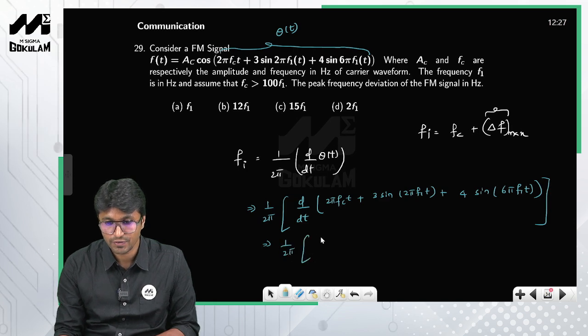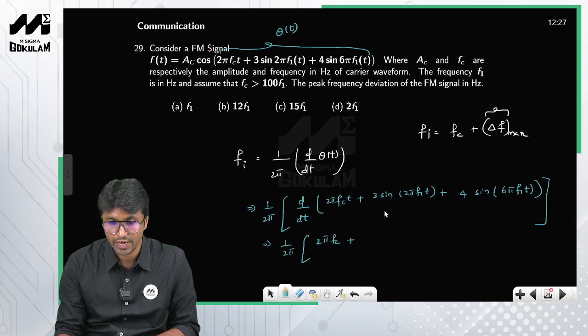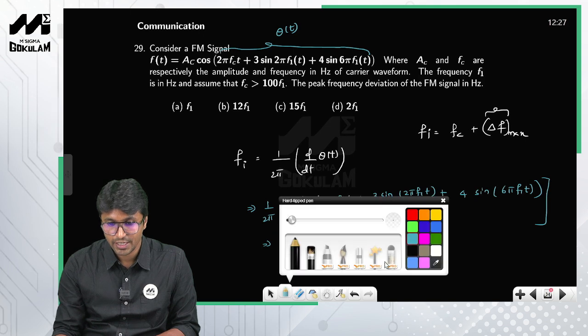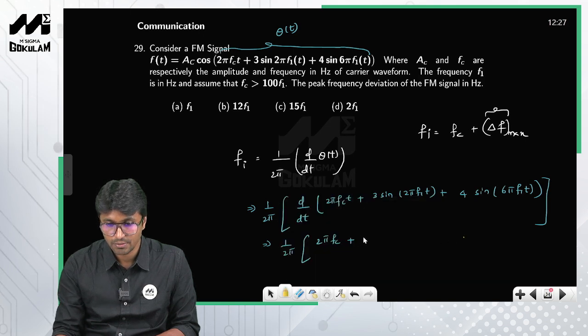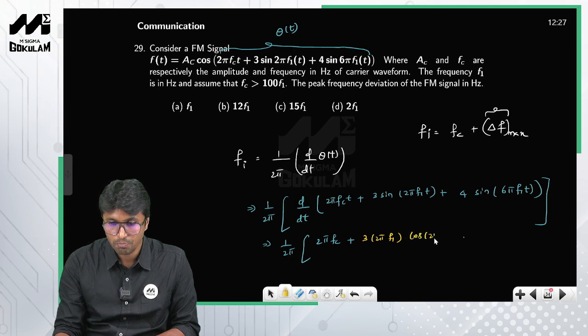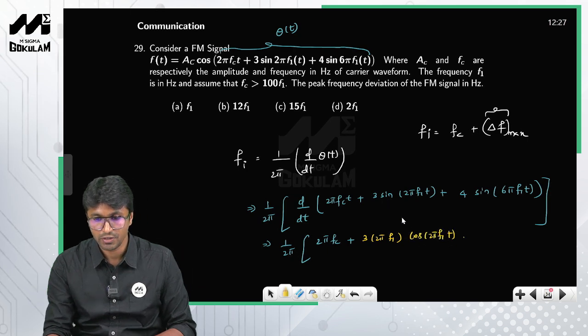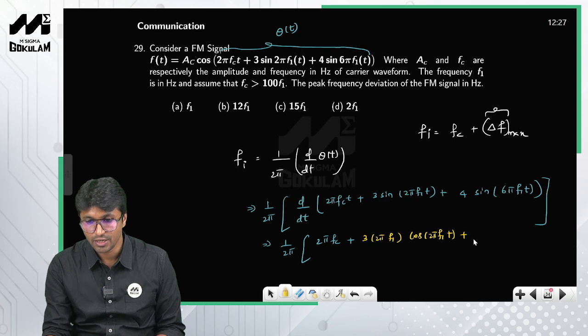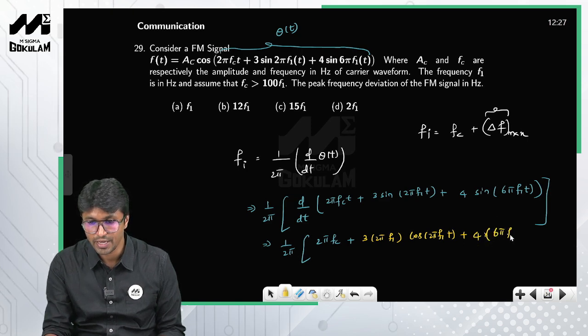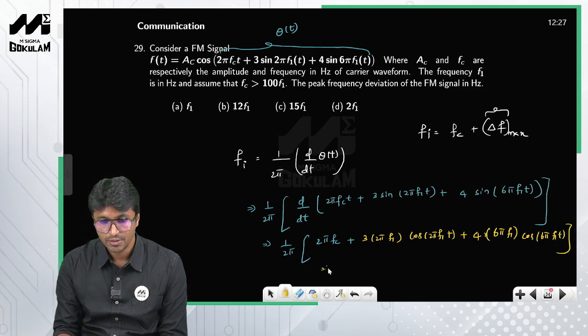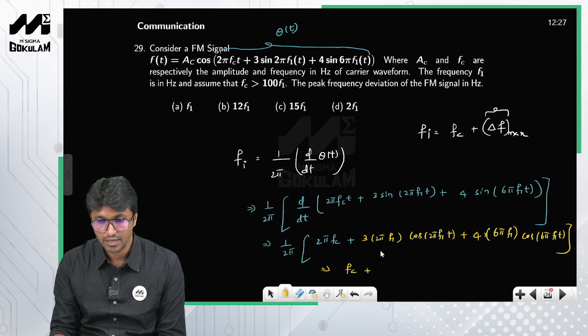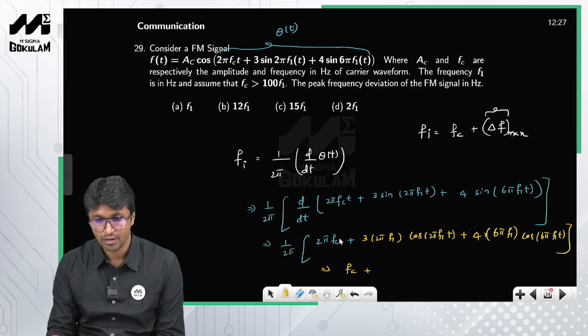So when you differentiate the first term, what is it that you get? 2 pi fc. And what about the second term? The derivative of the second term is nothing but 3 into 2 pi f1 into cos 2 pi f1 t, because the derivative of sine is cos. Similarly here also 4 into 6 pi f1 into cos 6 pi f1 t. Now you can take 2 pi common from all the terms.